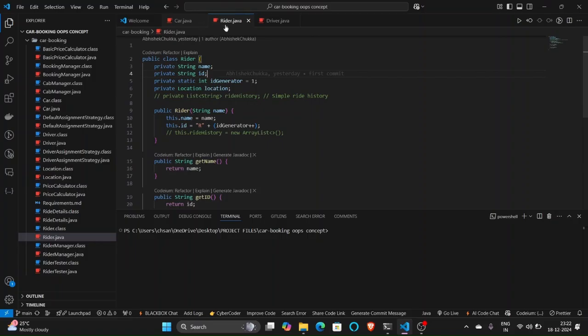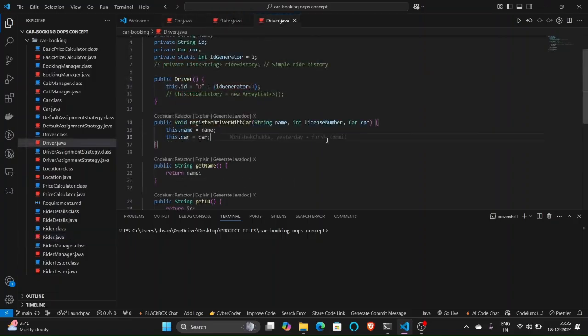And next is the driver class. Likewise, just as the riders register on the platform, the driver should also register on the platform, so that he could be available at the location assigned to each rider.